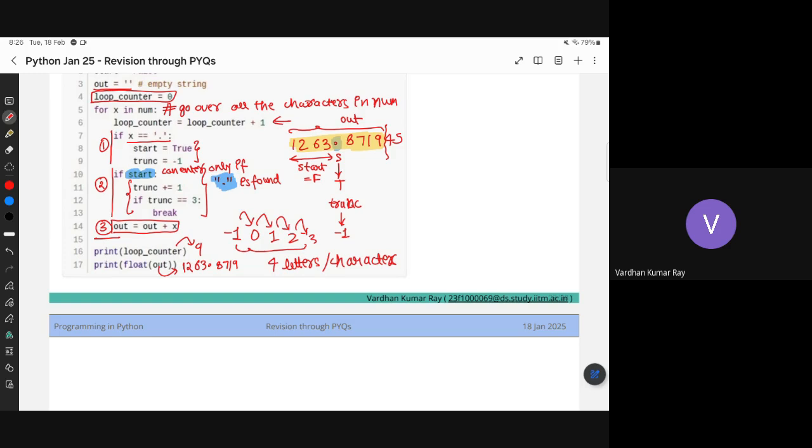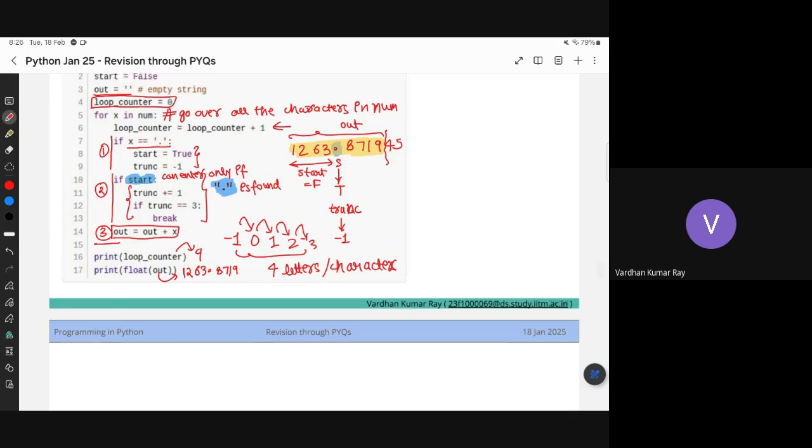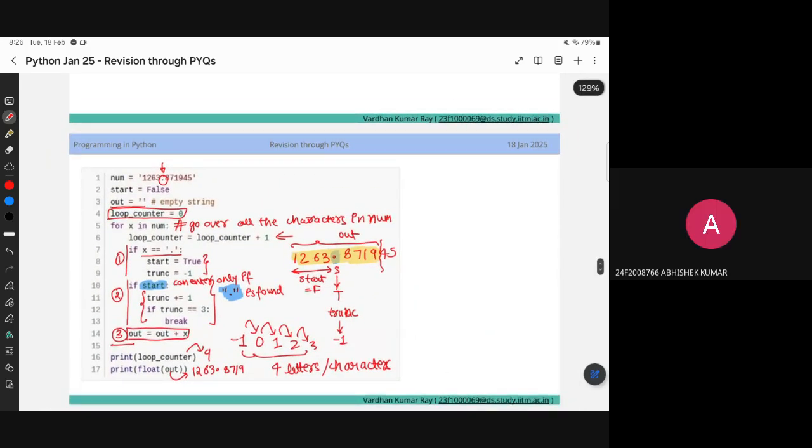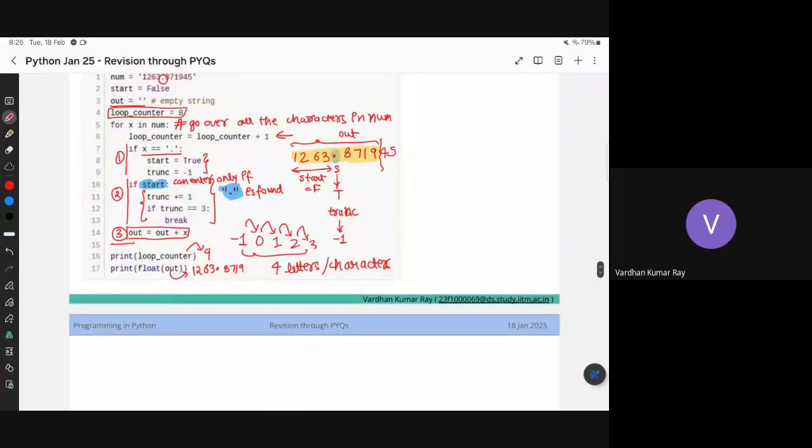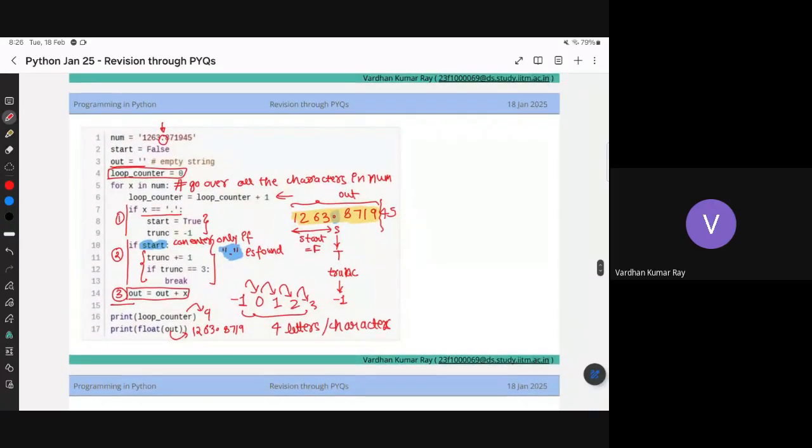Any doubts till now? No, sir. Could we discuss GRPA problems in this session? Today it might not be possible because I already have a lot of questions to discuss. But sir, you can share it with me on WhatsApp. I'm not sure if you guys know, I'm there in the doubt corner group as well.